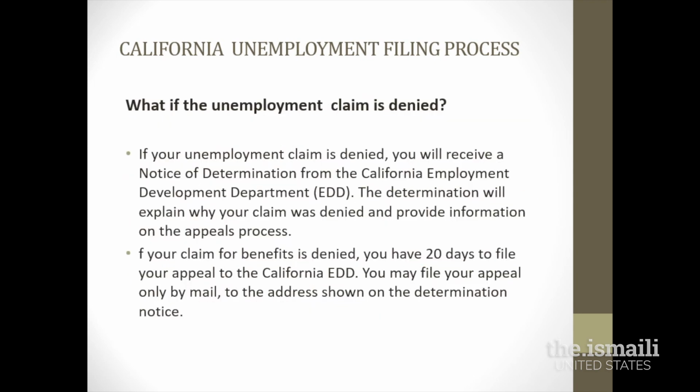Now let's talk about what happens when your claim is denied. In case of denial, you will receive a notice by email or mail that your claim was denied, and the notice will explain the reason for denial. Please don't lose or delete this notice, as it will provide you the instructions on how to appeal. You will have 20 days after the denial to appeal, and you can only do this by mail. The address to mail this document will be provided on your denial notice. So it is very important that you do not lose that notice.